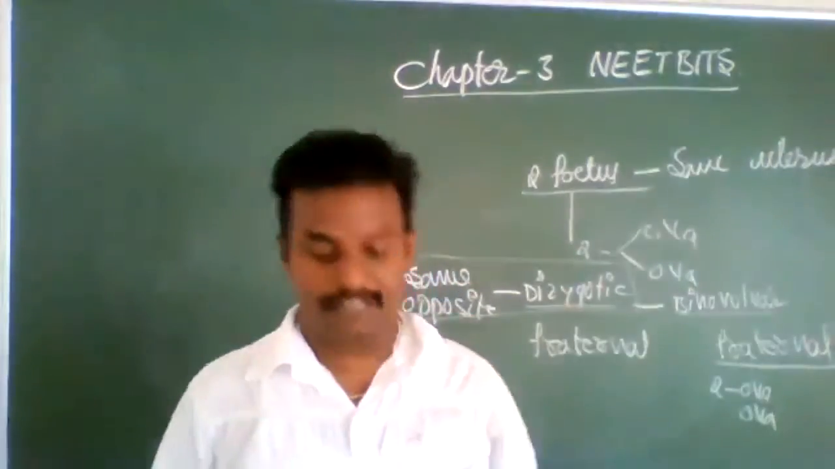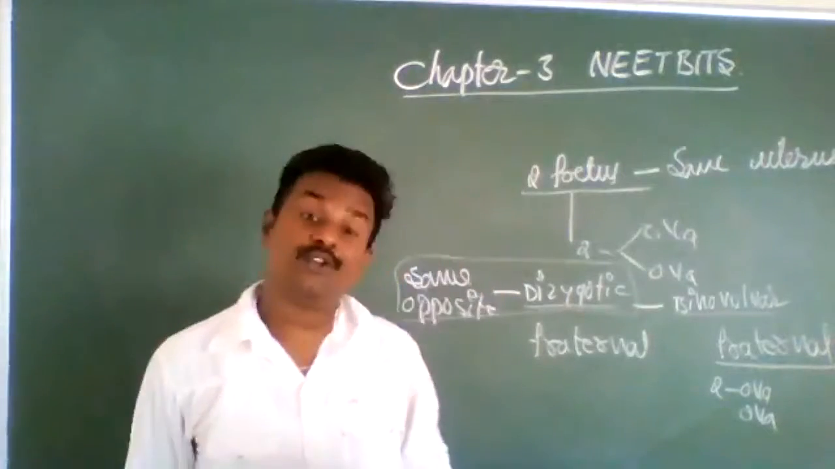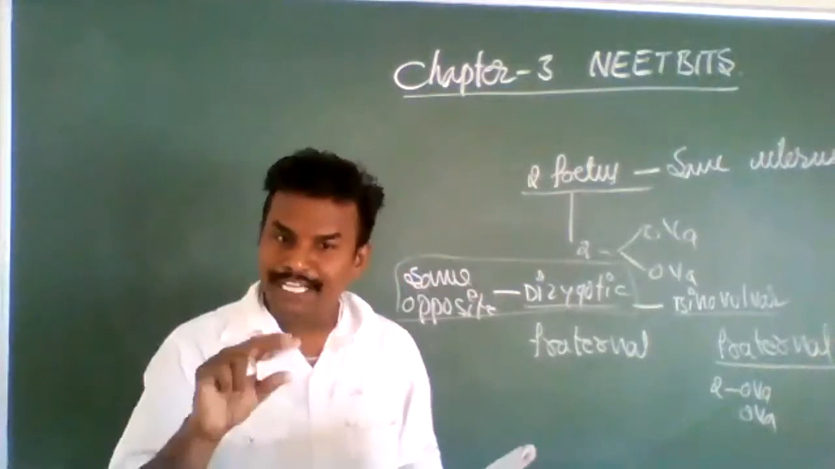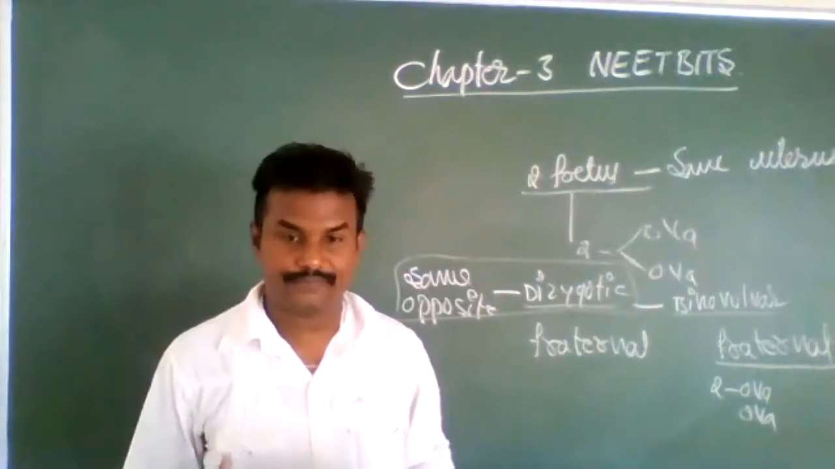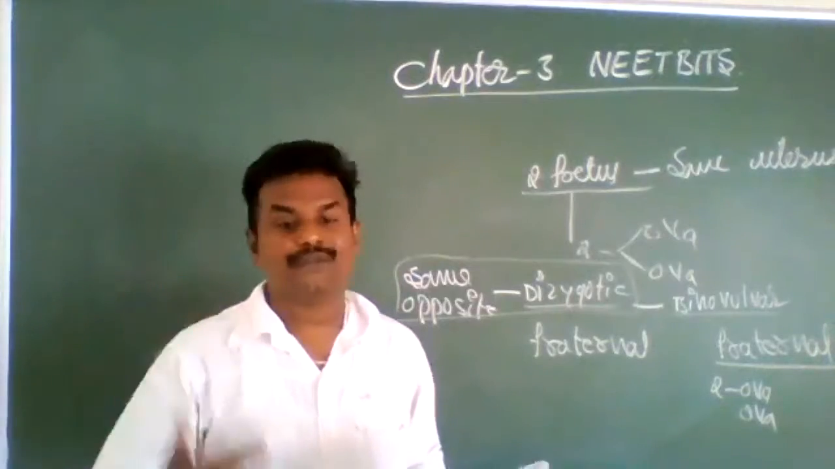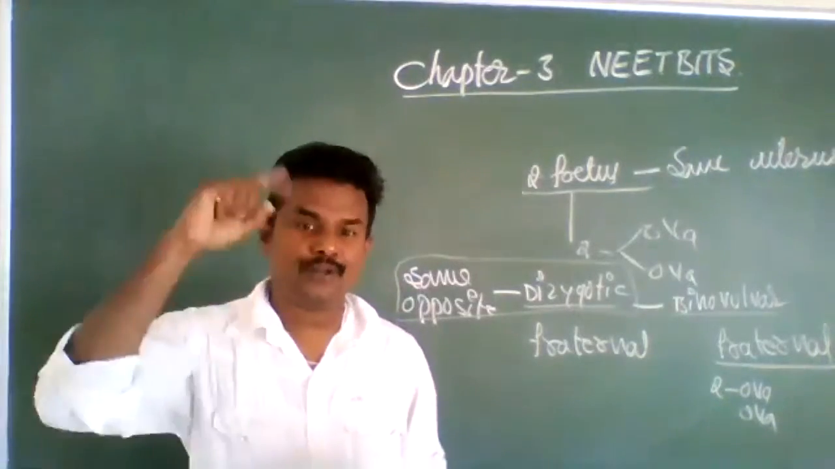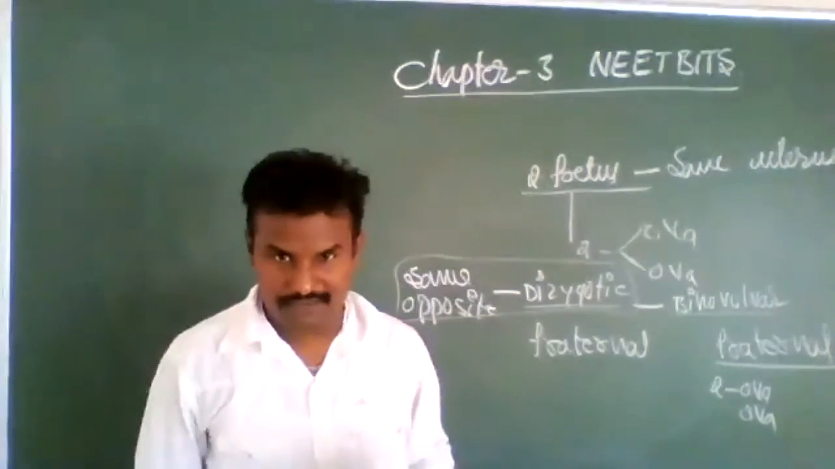That is called monozygotic twins. Monozygotic twins: one zygote is divided into two fetuses. Those two fetuses are similar to each other. That is called monozygotic twins, identical twins.